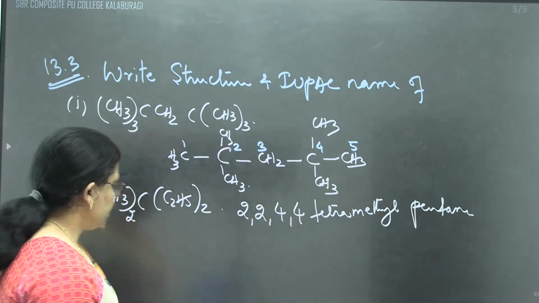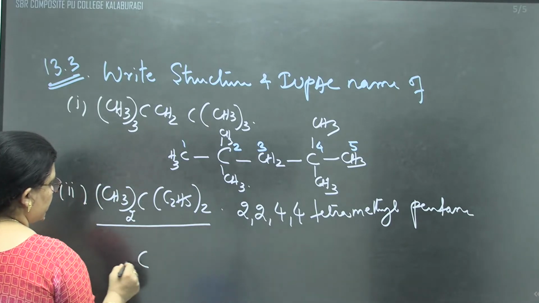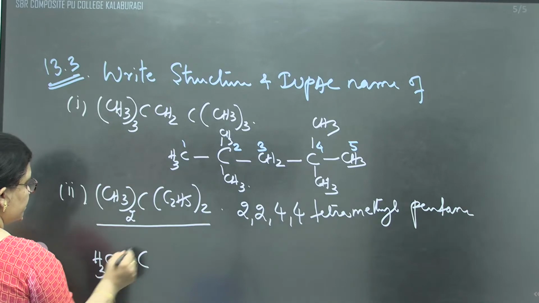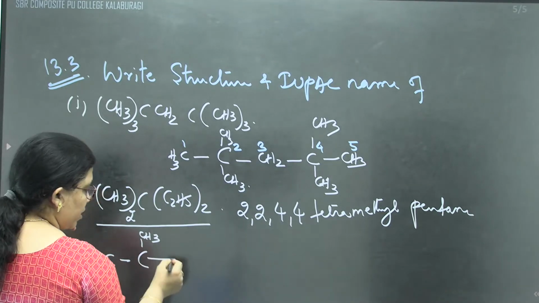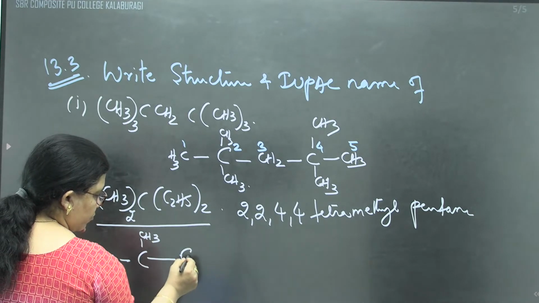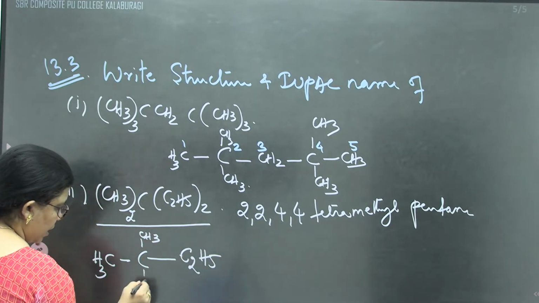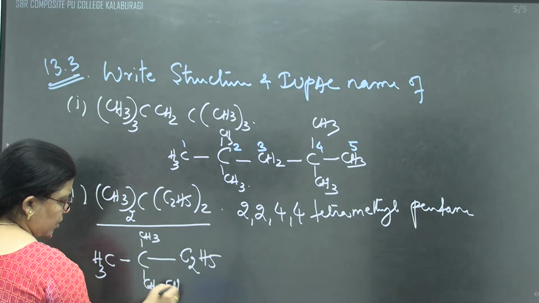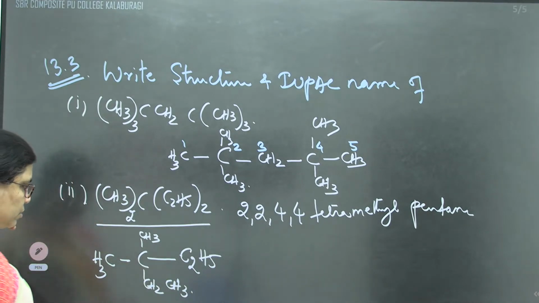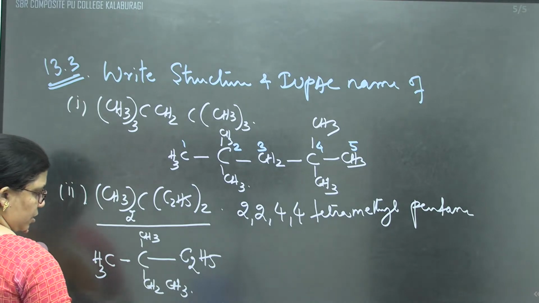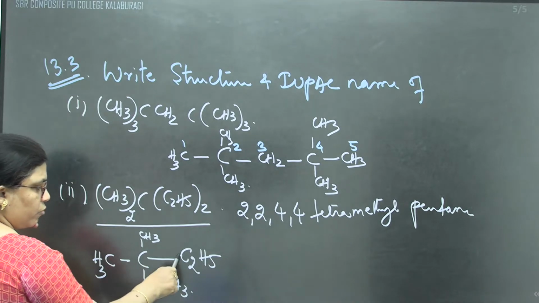Tetramethylpentane. Same way for this second question. See, 2 methyl groups are there, and 2 C2H5 groups are there. This side also I'll write. Better you write CH2, CH3. Is it visible now? Yes, CH2, CH3. Longest chain we'll see here, children: 1, 2, 3, 4 and 5.